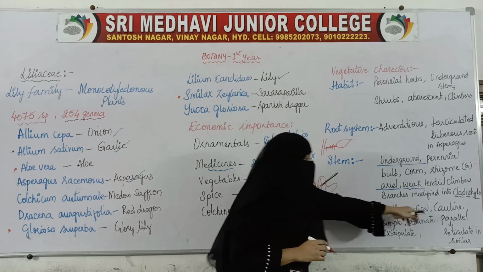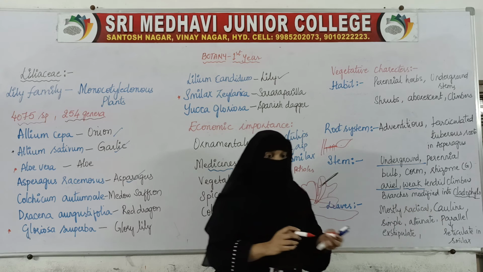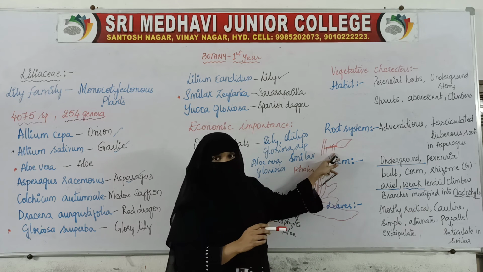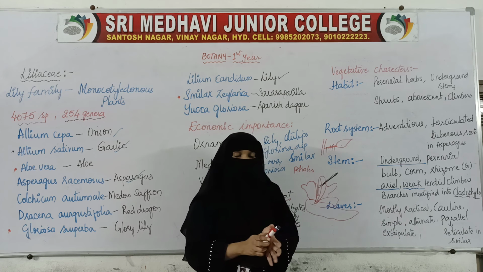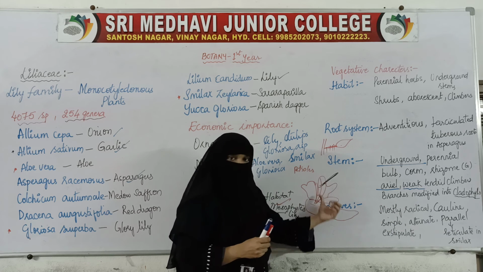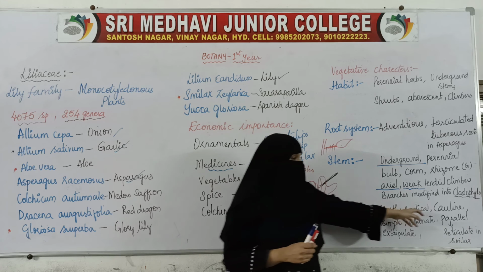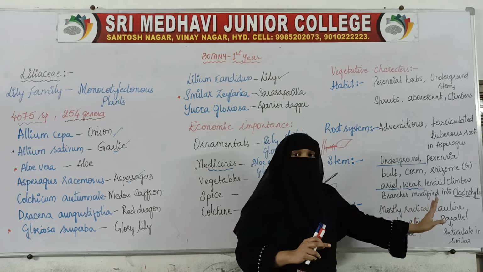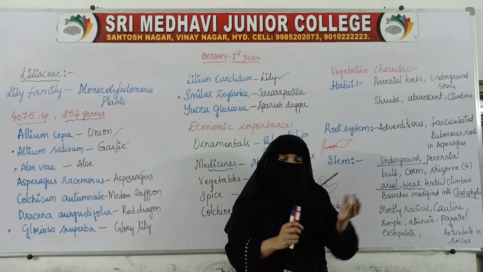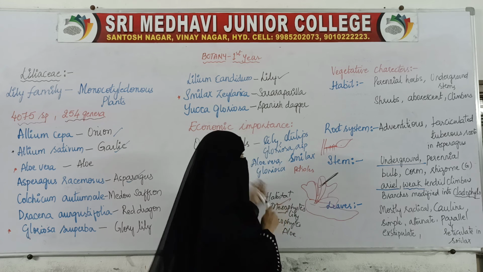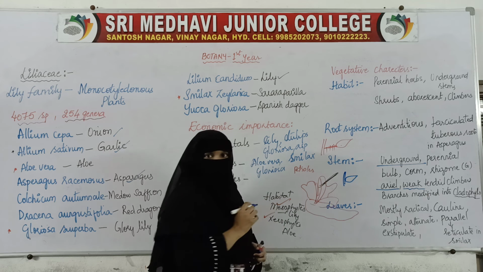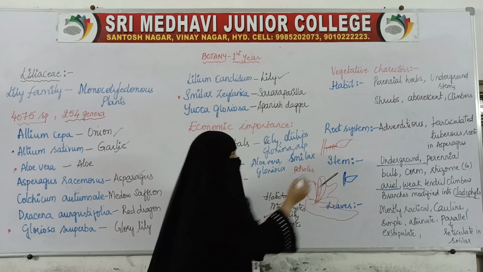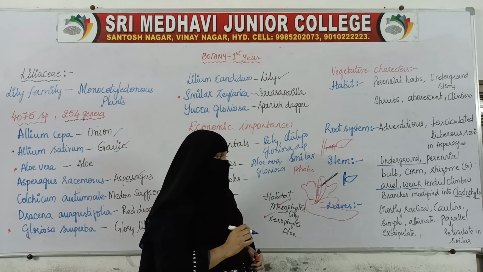So that is why the leaves are sessile, without petioles. So leaves are radical, they arise from the base of the stem or from the underground stem, and the leaves are without petioles. They will be directly attached to the stem or the branches. There won't be any petiole.